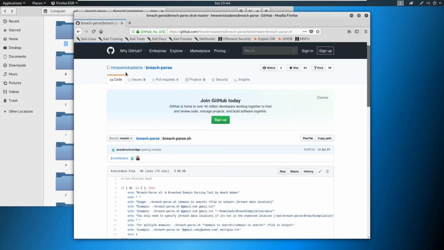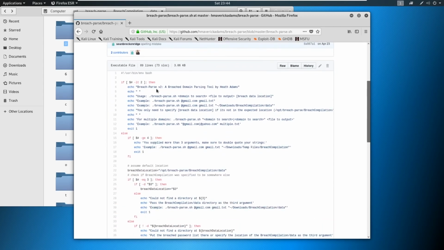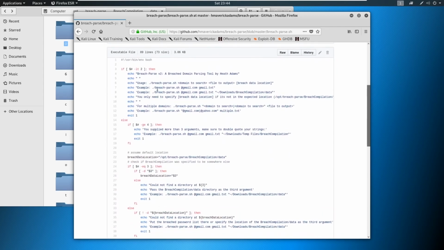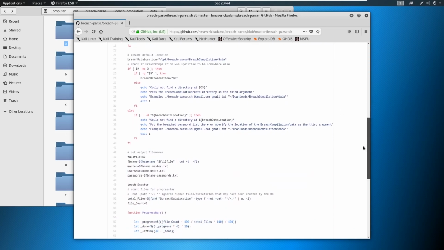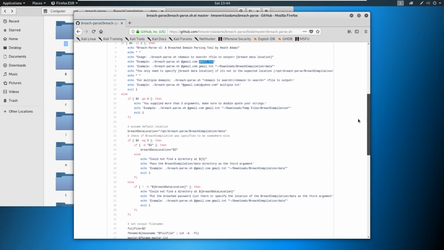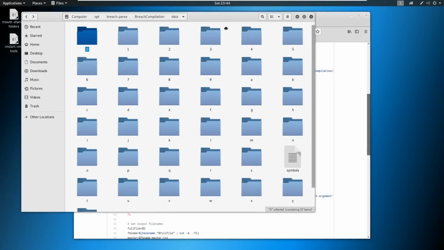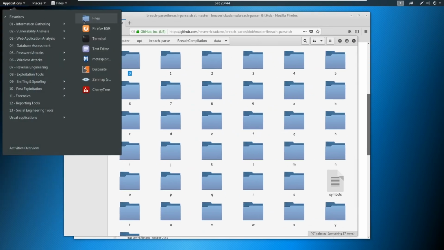So what I did was I built a little tool that can search through this data and pull down names. We can take a quick look at the tool and what it does. Basically you just put in the syntax, you search for something like at tesla.com, and then you specify tesla.txt. And it's going to search through all of these files for at tesla.com. If you're more interested in the code behind it, you're more than welcome to read the code in here and see if some of the items that we've covered already with the bash scripting and the Python scripting ring a bell.